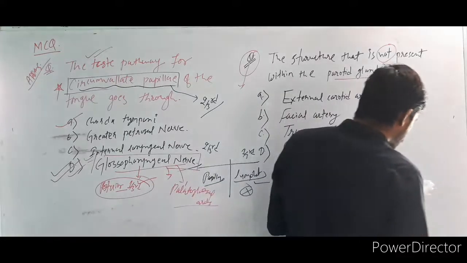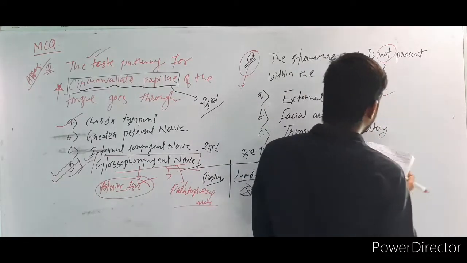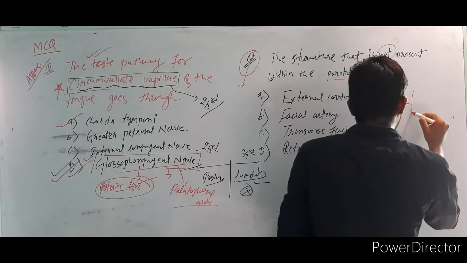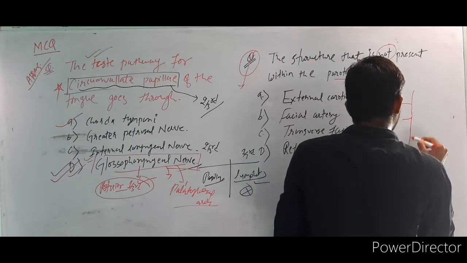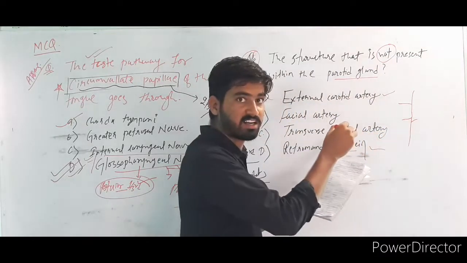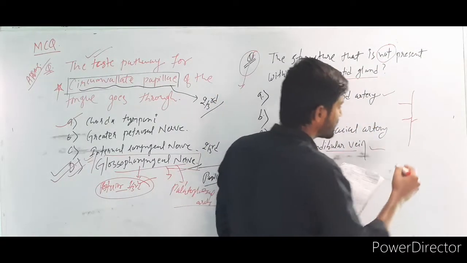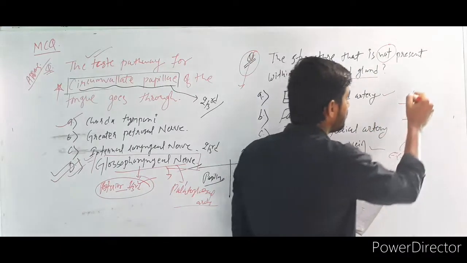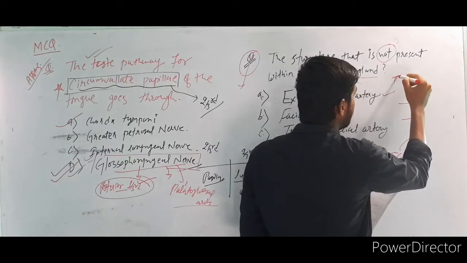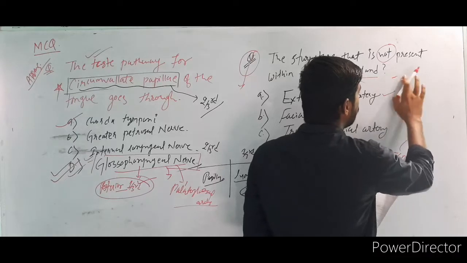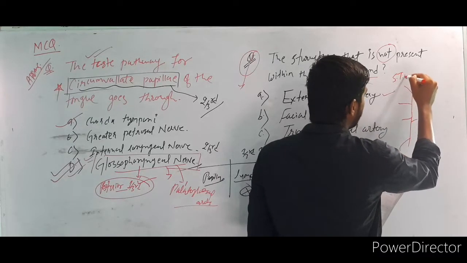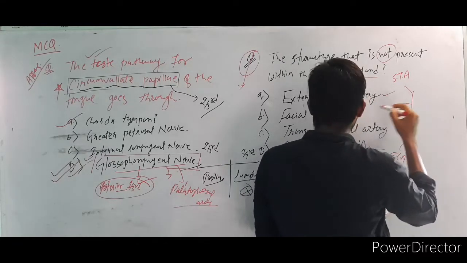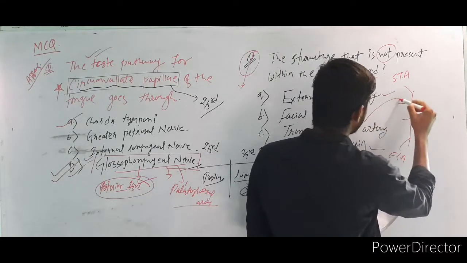If you know how to draw, see. I think it's visible, right? This is the external carotid artery. This is the superficial temporal artery, and this is the transverse facial artery.